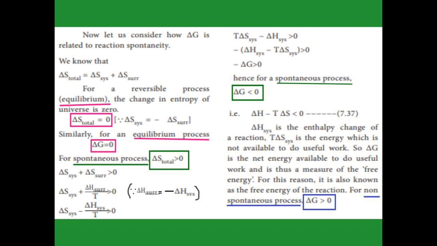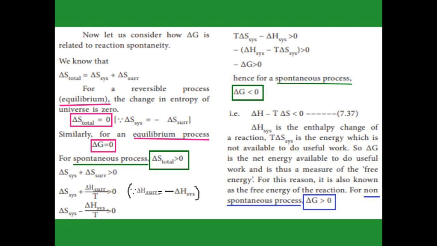So what does total mean? It is the addition of system and surroundings. So delta S total is delta S system plus delta S surroundings. Then for delta S surroundings alone, what is the formula for entropy?